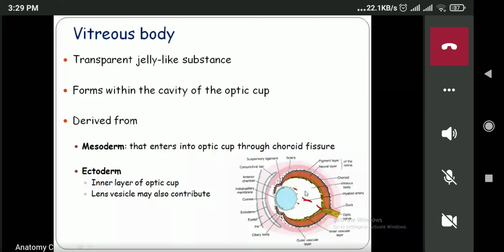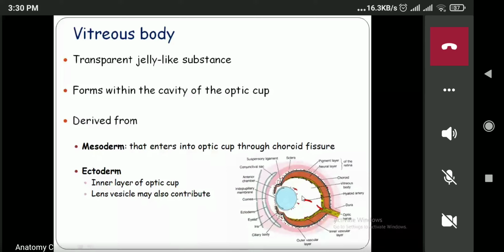Apart from the mesoderm, other structures also contribute here. One is the inner layer of the optic cup, and the next one is the lens vesicle, which will also form the vitreous body, the jelly-like substance.